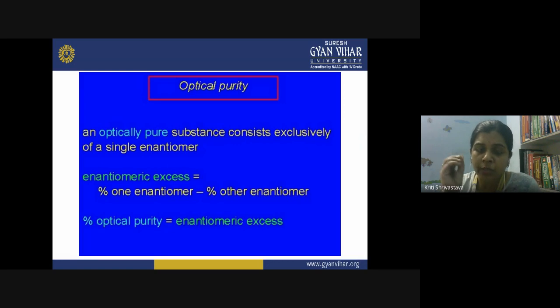So how will you find out the optical purity of a substance? Optical purity of an enantiomer. An optically pure substance consists exclusively of a single enantiomer. So what is optical purity? When I have 100% D form, or when I have 100% L form, I call it an optically pure sample, an optically pure enantiomer. Take the example of glucose.